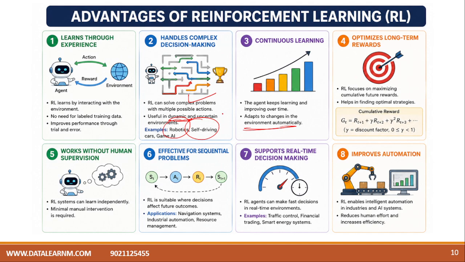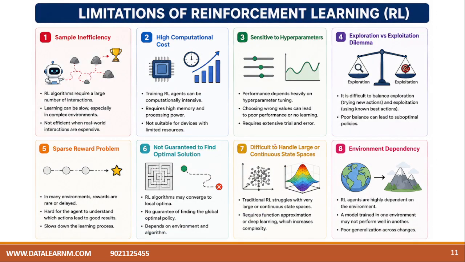Okay, so this is how it is working. Optimization of long-term rewards is there. It works without human supervision, is effective for sequential problems, supports real-time decision making, and improves automation. So these things are there. These are some of the pros of reinforcement learning.